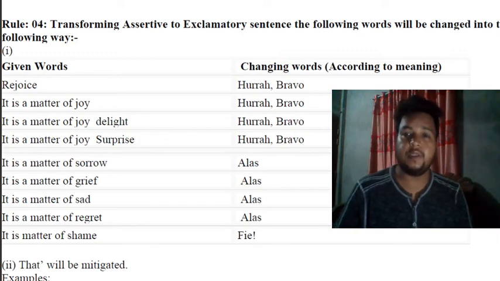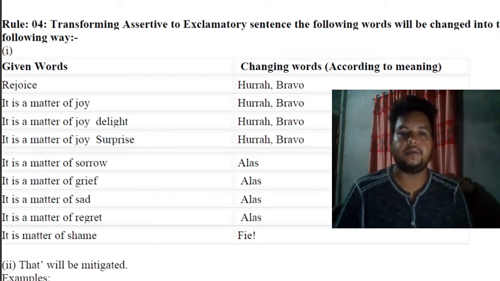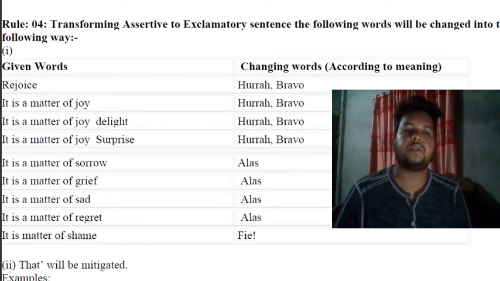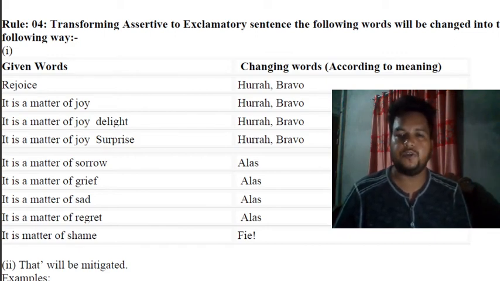And if the sentence contains the word that, that word will be mitigated, meaning it will be dropped. So for particular words, the meaning comes in the exclamatory sentence. We found here rejoice, matter of joy, happiness, surprise, delight will take hooray, bravo.